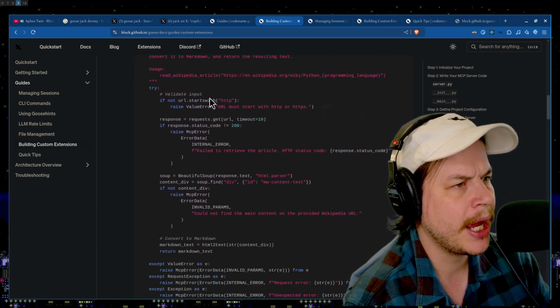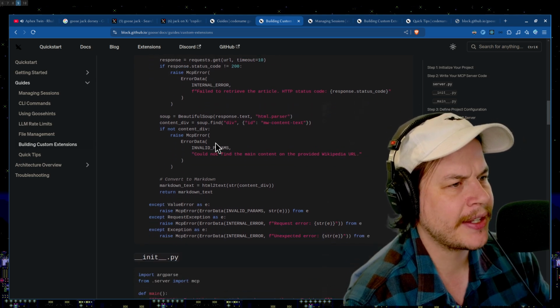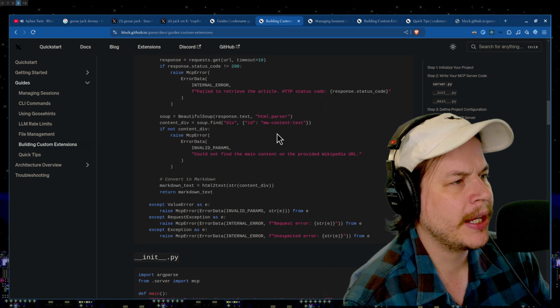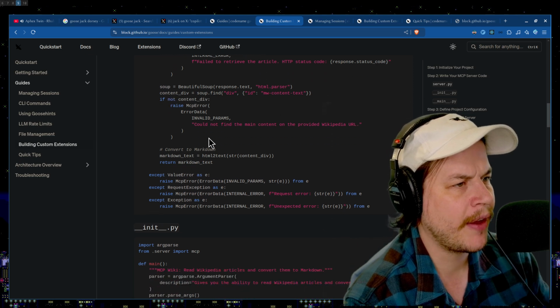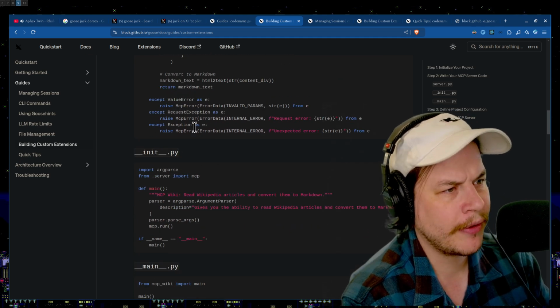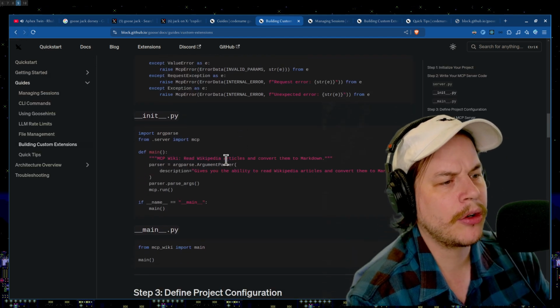We say we try. Make sure it starts with HTTP. If it doesn't start with HTTP, don't do it. Okay. Next, we're going to have a request here. If the request isn't a 200, say it's an error. Okay. After that, initialize a new BeautifulSoup. Try and find the content text. If you can't find any content text, say you couldn't find it. Convert it to Markdown. Return the Markdown. If errors are raised, handle the errors. Whoops. And great, here's just using it.